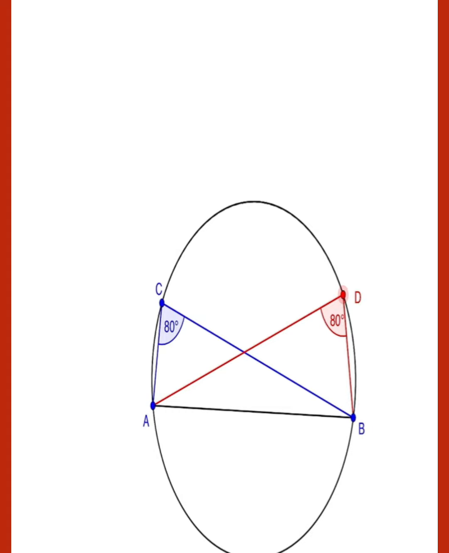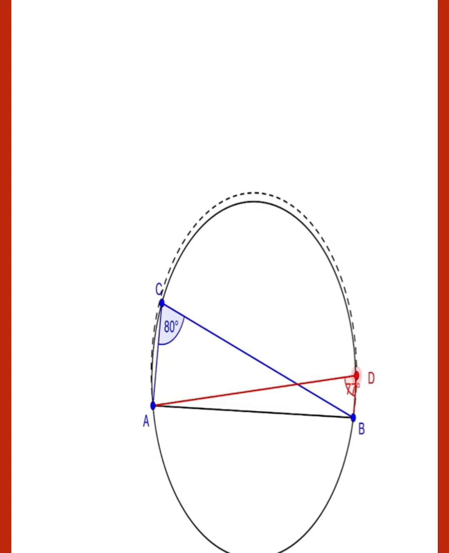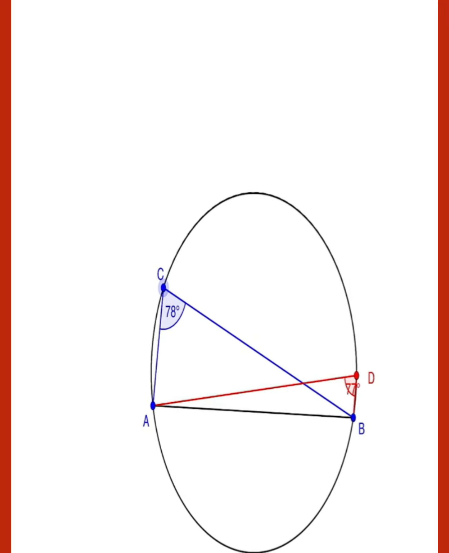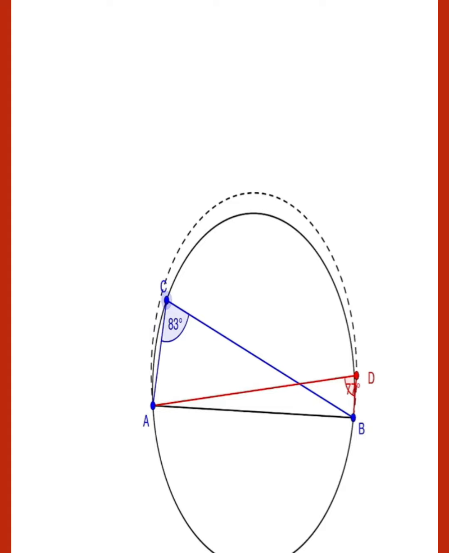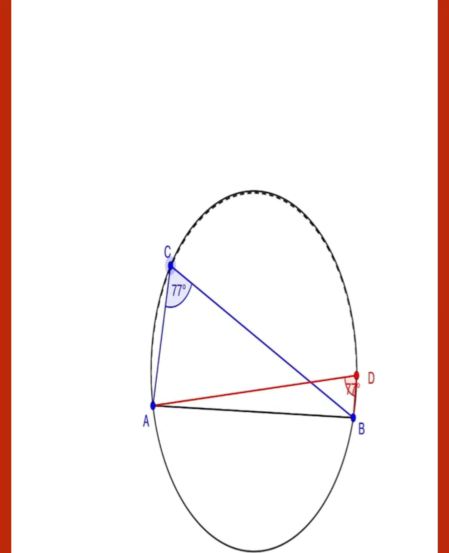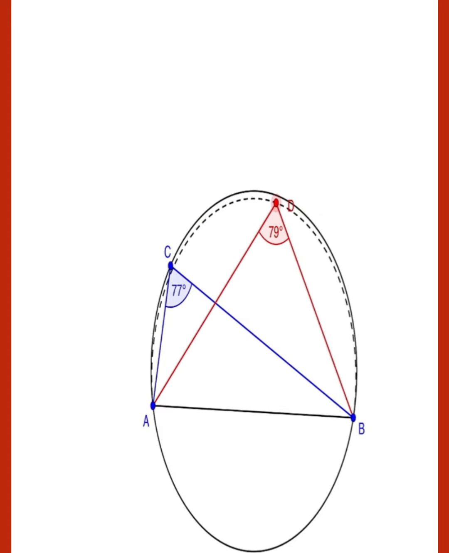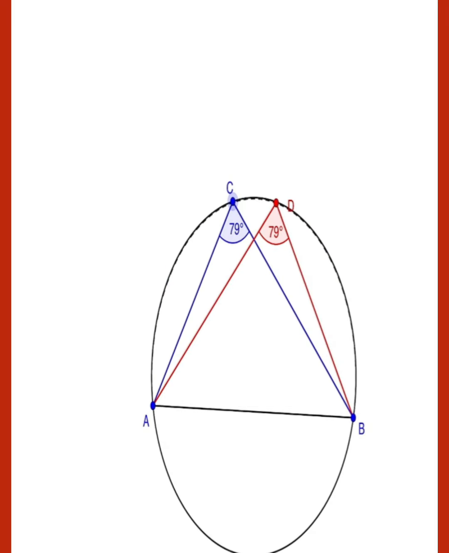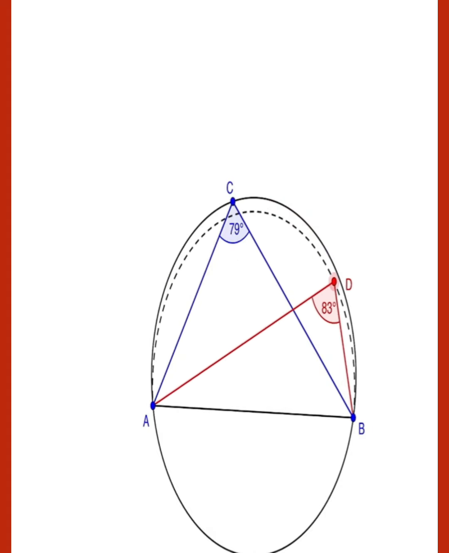Let this one be 77 degrees. So if the circle is the same and the segment is the same, then this is also 77 degrees. Okay, angle C and angle D both are equal. You can take anywhere. Let this be 79 degrees and 79 degrees. So how can we prove that these two angles are equal? Practically you can see here these angles are always equal.